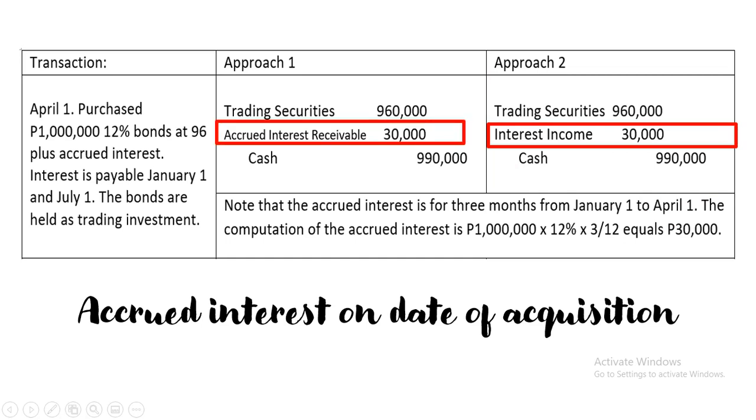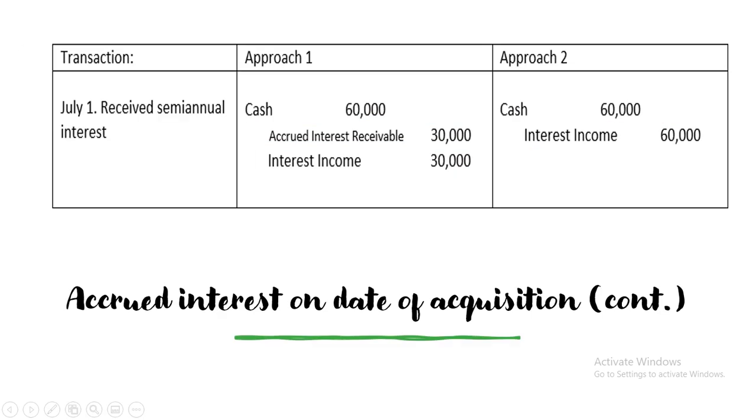Okay? So, both are acceptable, by the way. Ayan. So, whether it is for approach number 1 or approach number 2, okay lang. Walang problema. But then, later on, okay, so let's try the next one. July 1 receives semi-annual interest.